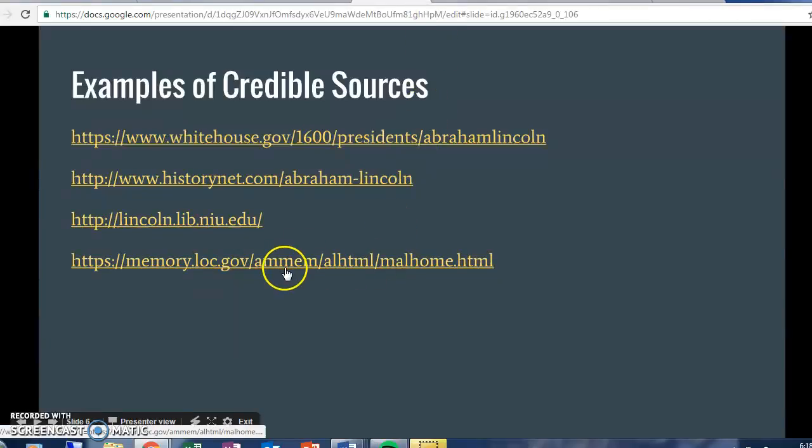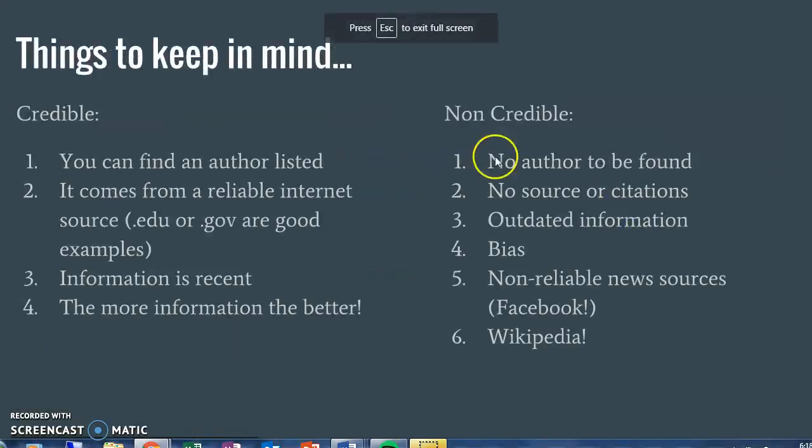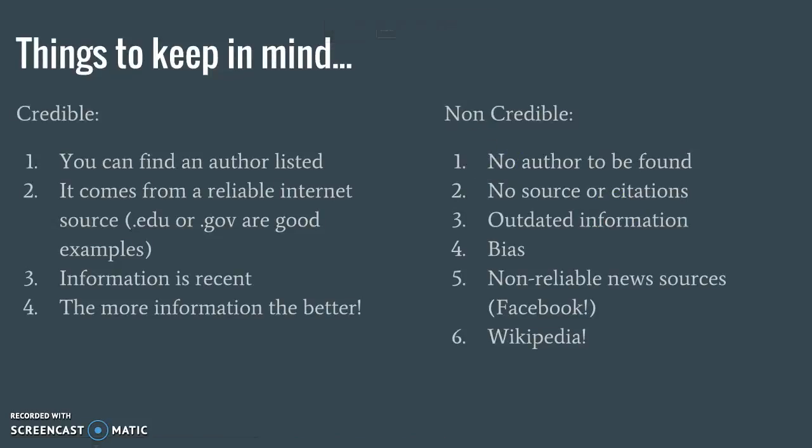All right, guys? Cool. So finally, some things that we have to keep in mind. So for a credible source, you come to an article and you're like, is this source reliable? Ask yourself these questions. Can you find an author? Is the reliable source internet? Think .edu or .gov or anything like that. Those are very good. .org is another good one as well. Is the information recent? A general guide, if you're working on something modern, was it published in the last 10 years?